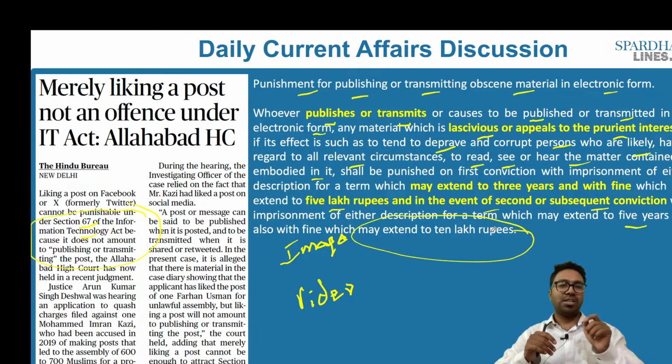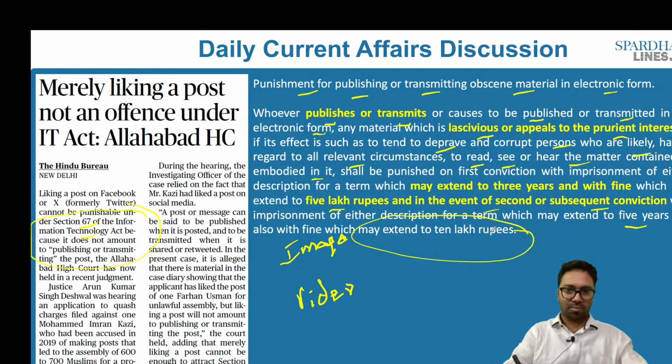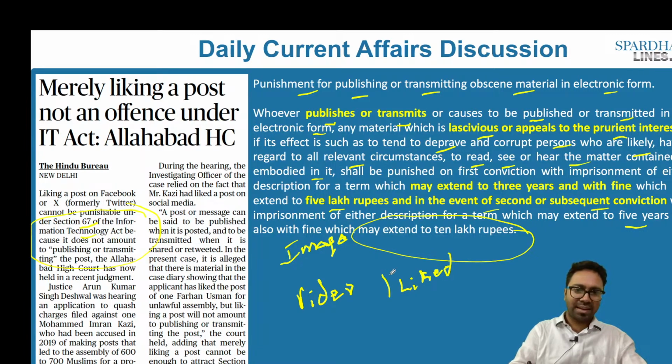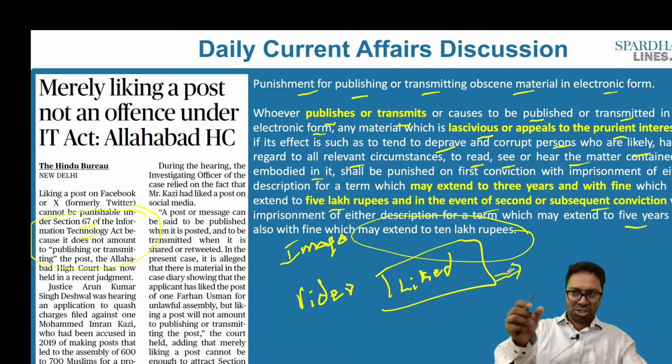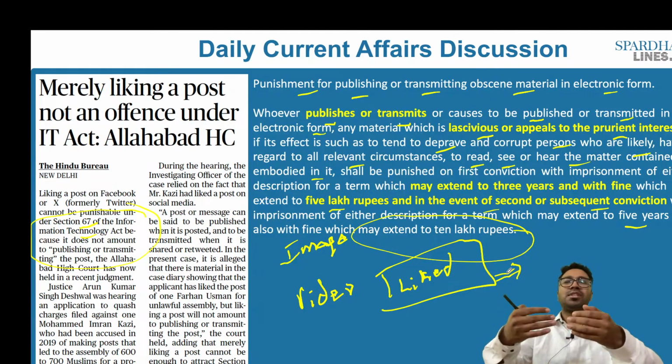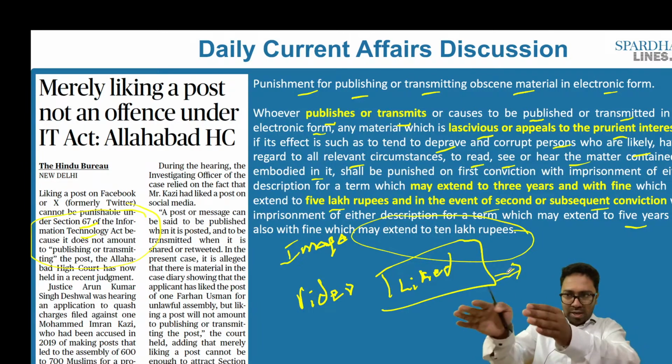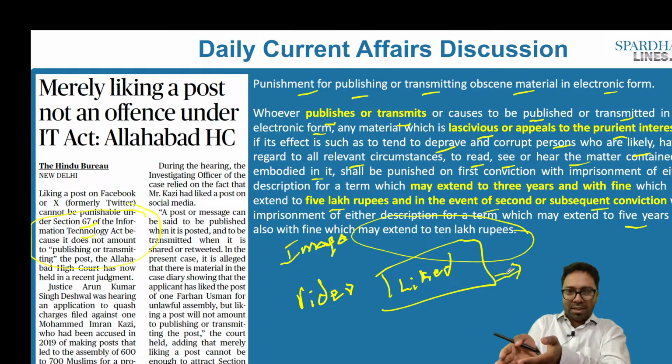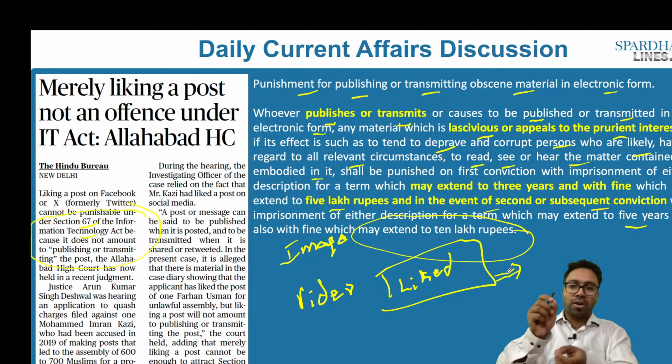Recently there was a case in the state of Uttar Pradesh. What exactly happened? There was a person who had liked a post. It is not transmission, it is not publishing, but he had liked it. As a result, the police alleged that since this person liked it, people from a certain community saw it, and without taking permission about 600 to 700 people came up and gathered in that particular area, leading to a law and order problem.